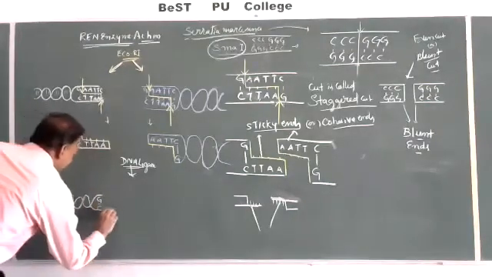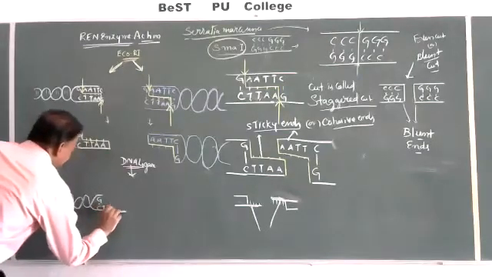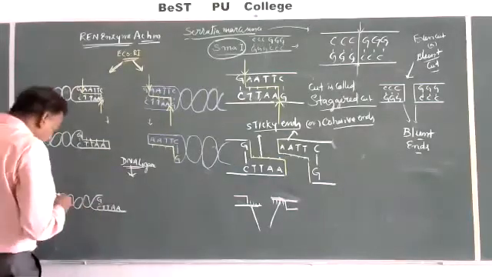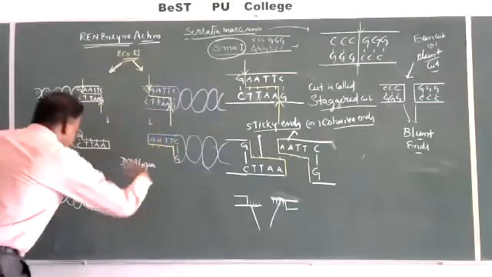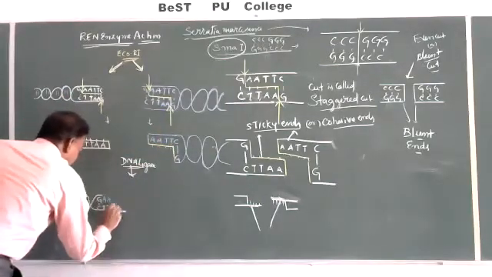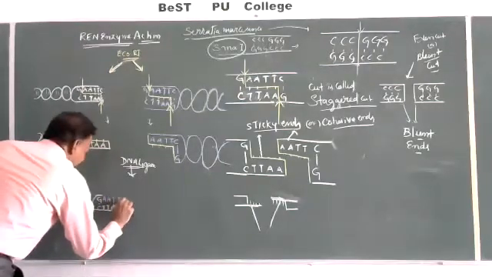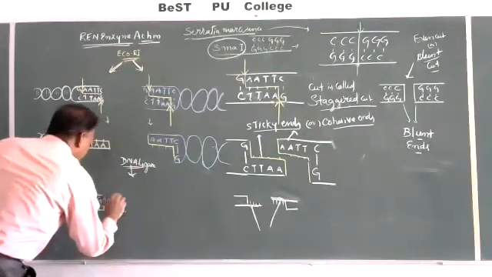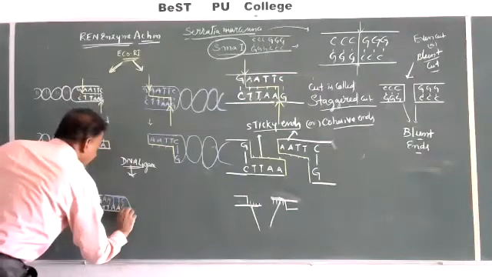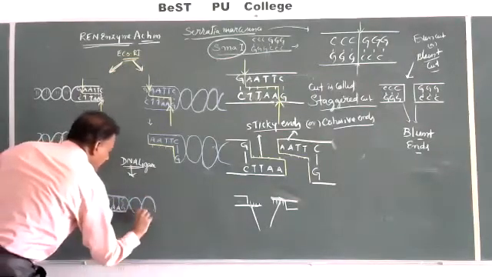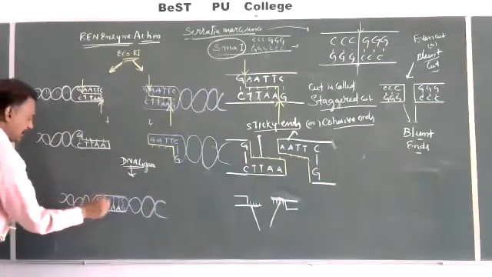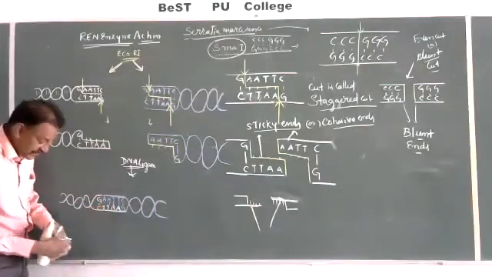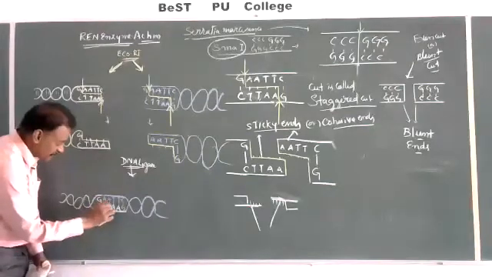GC attached, TTAA here, AATTC, AATTCG. The two DNA molecules are joined because of cohesiveness of the free ends.